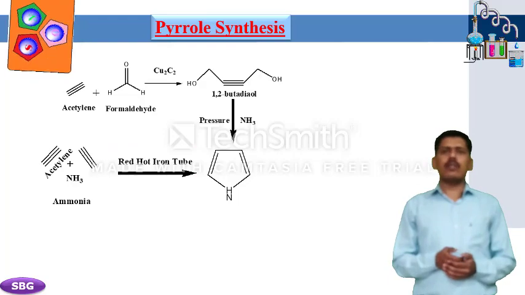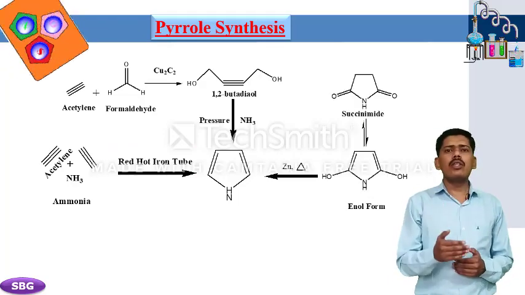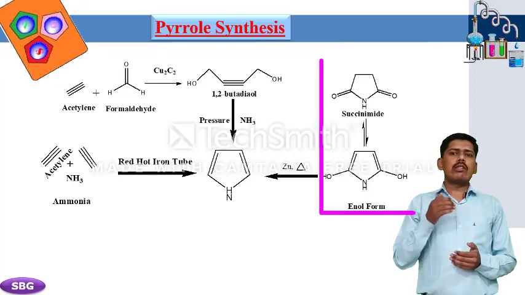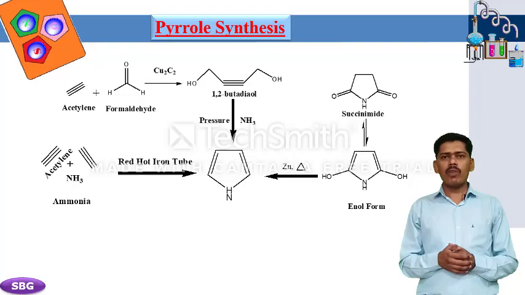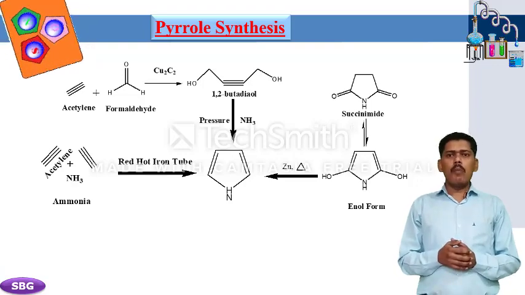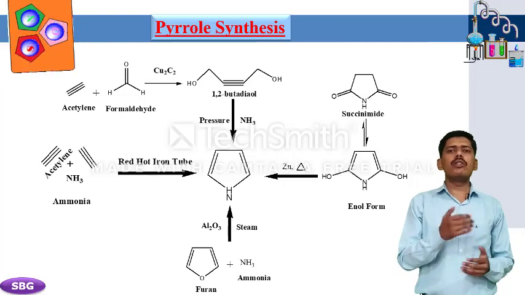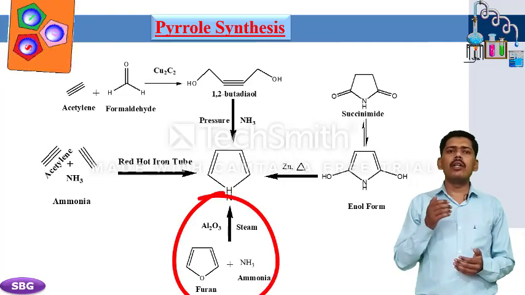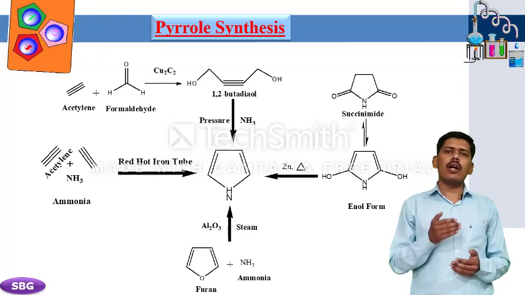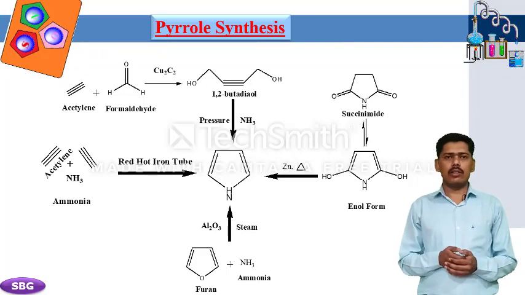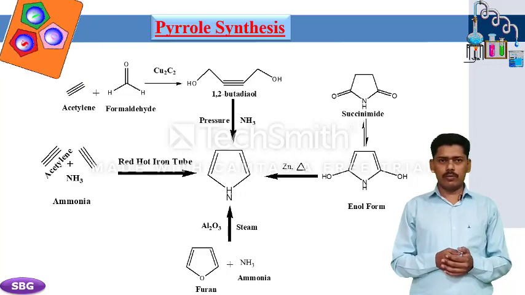The next synthesis is from succinimide. Pyrrole can be synthesized by distilling succinimide with zinc dust. Next, from furan. Pyrrole can be manufactured by passing a mixture of furan, ammonia and steam over heated alumina as a catalyst. These are the synthetic methods for preparation of pyrrole.